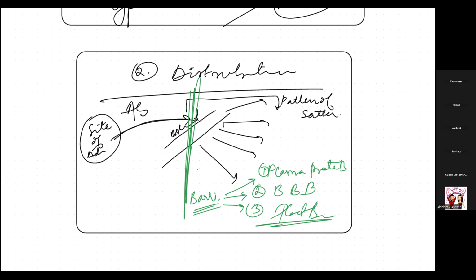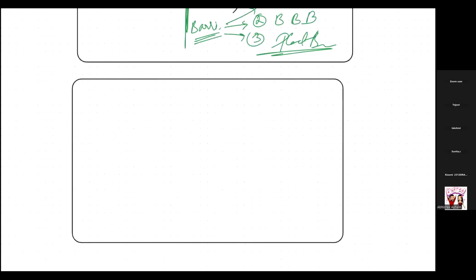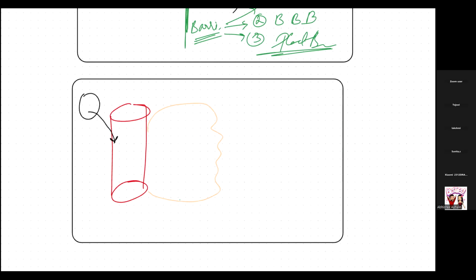So definitely there will be factors that determine how much of this drug will be distributed to that particular part. Let's suppose that this is your bloodstream, in which the drug is there, and this is the tissue near which it is needed. From the site of administration, the drug came here, and now this drug needs to enter the tissue, right?